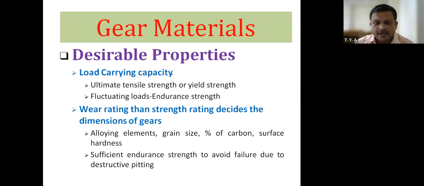Therefore, to avoid wear and tear of the gear tooth surface, we have to use various types of alloying elements in the basic material, which may be cast iron or steel. The wear strength can be increased by considering different alloying materials, then grain size of the material, percentage carbon, and surface hardness.